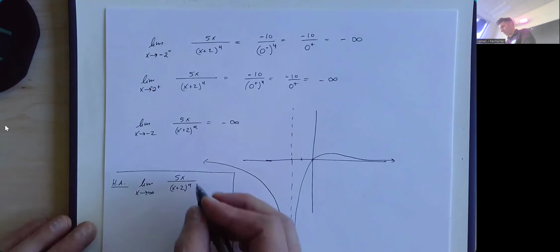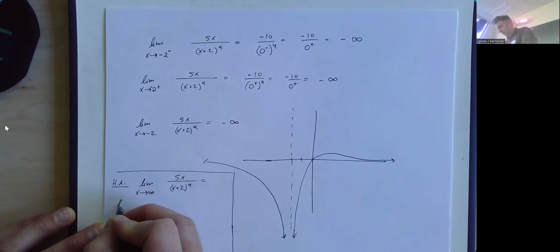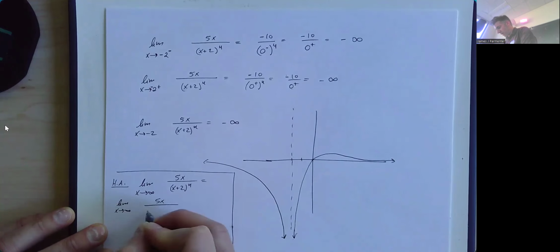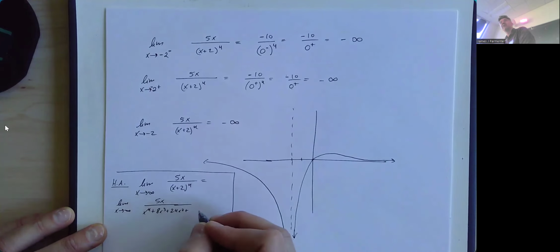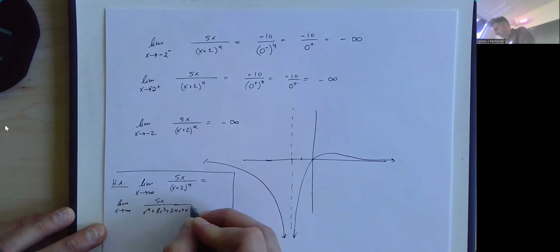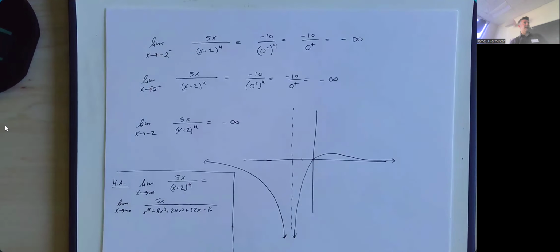If you really, really wanted to, even though I don't, you could multiply it out and say you have 5x over x to the fourth plus 8x cubed plus 24x squared plus 32x plus 16. I'm pretty sure that's how that multiplies out.